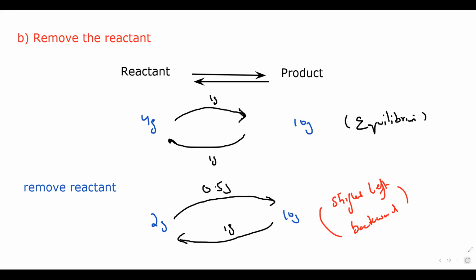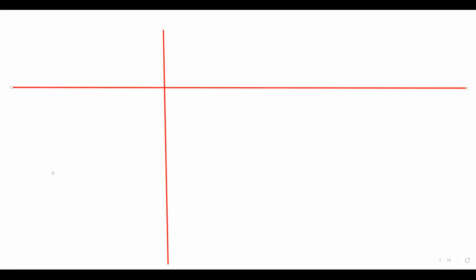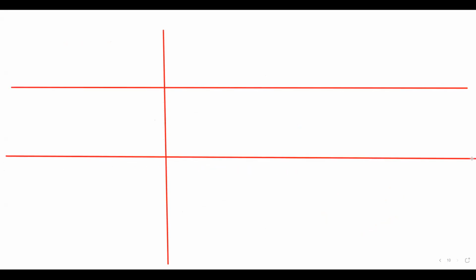Then what else we can do if we remove the product? So if I simply write in terms of table, the same concept, same idea is used.